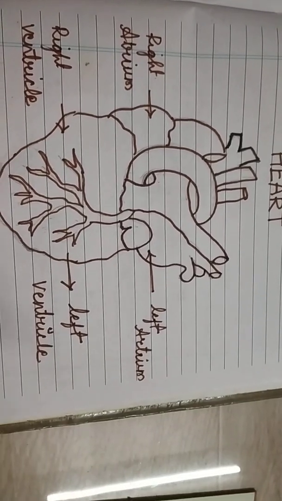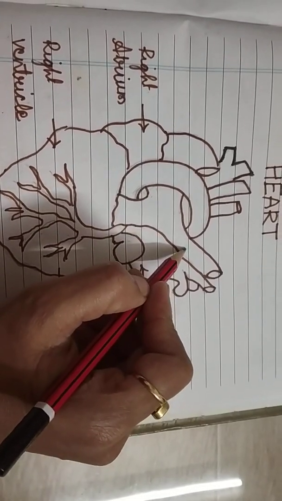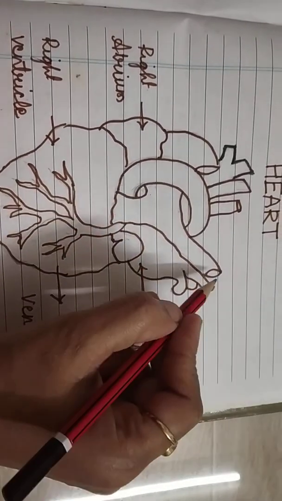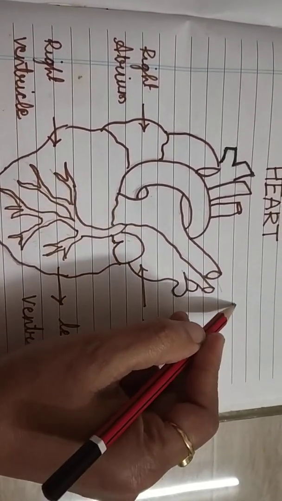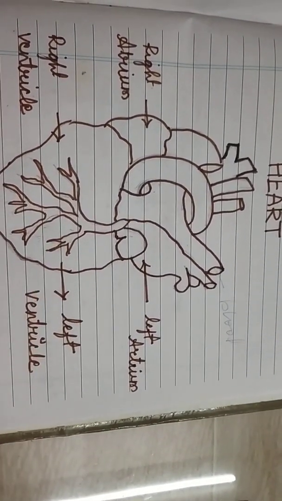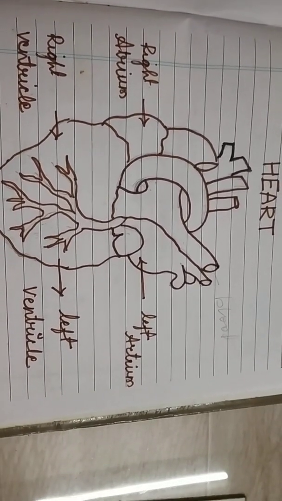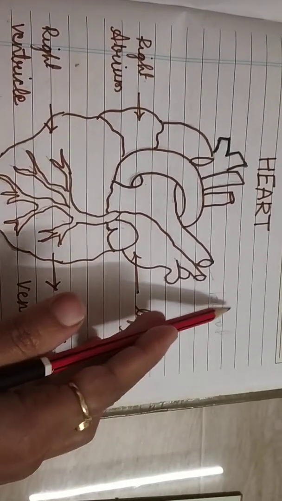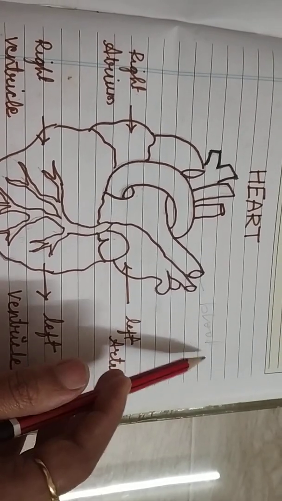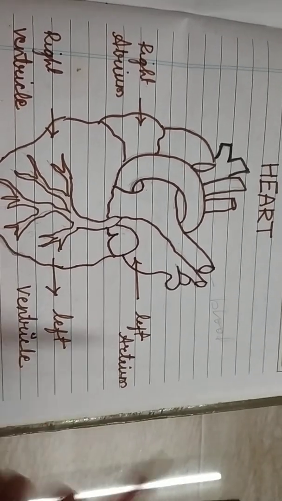Then the heart pumps the blood. Means the heart pumps the blood to all parts of the body. Digested food and oxygen are supplied to all parts of the body through blood.